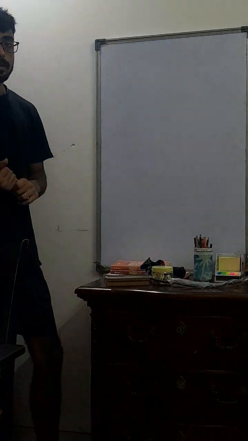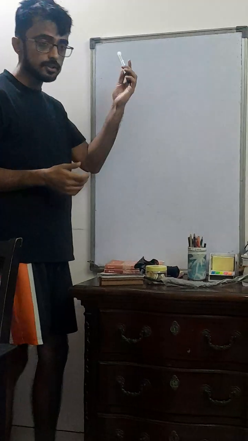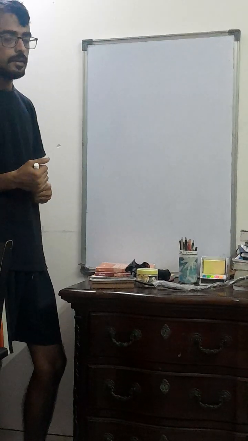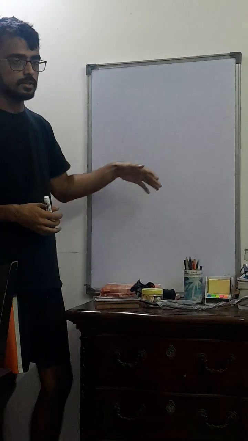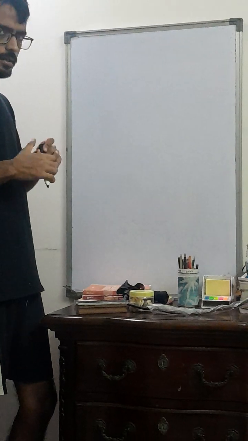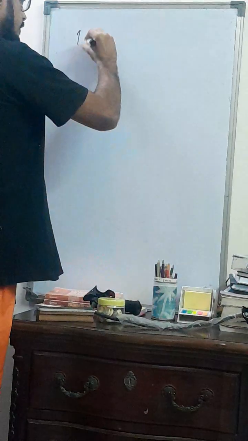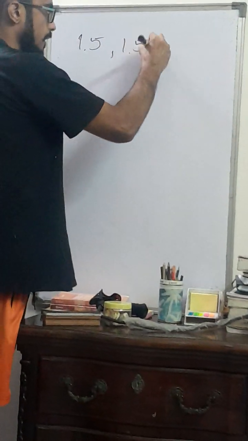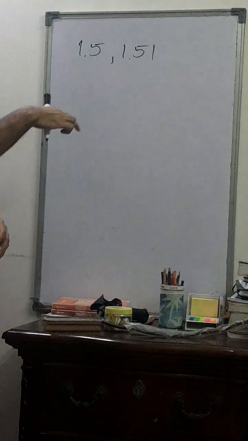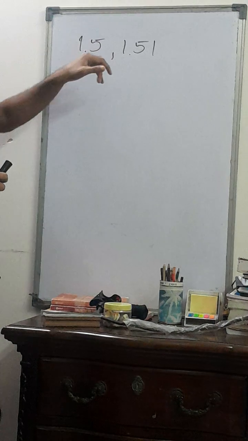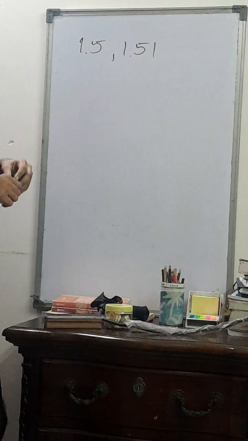The kinds of numbers that might be rational include, of course, integers. They also include fractions. And then let's get on to decimal points. Decimal numbers such as 1.5 and 1.51 are both rational numbers. The reason is that their decimals do not extend forever.